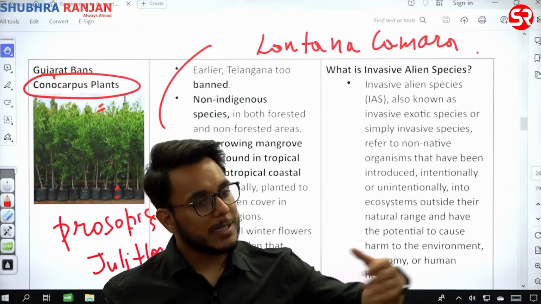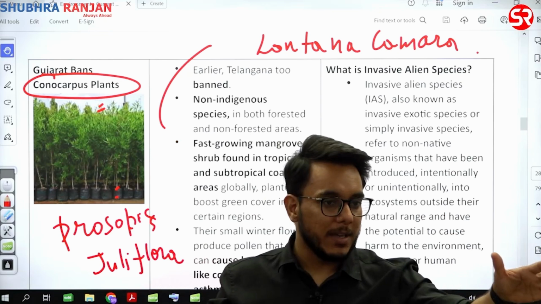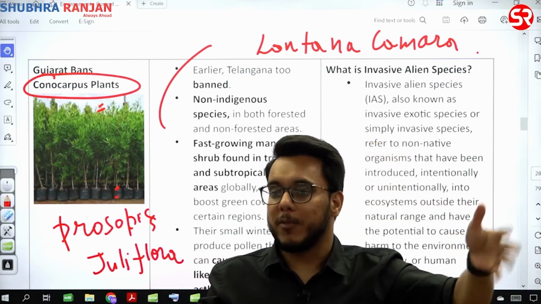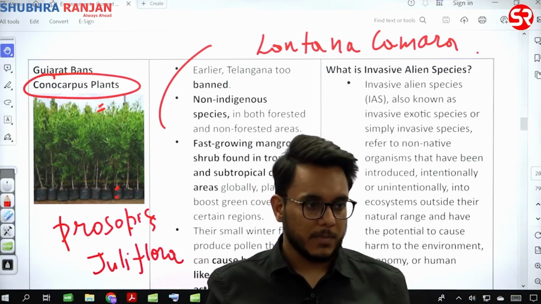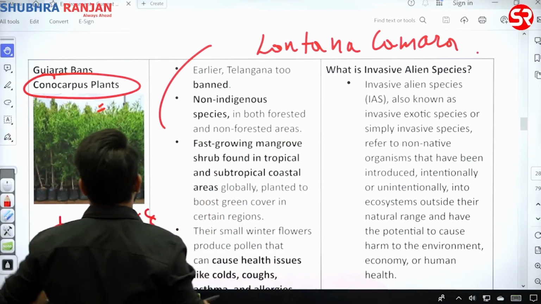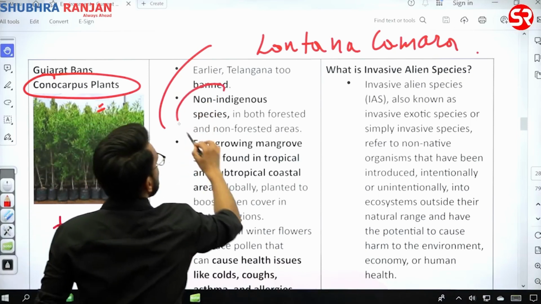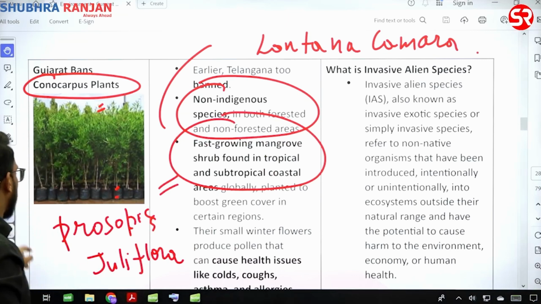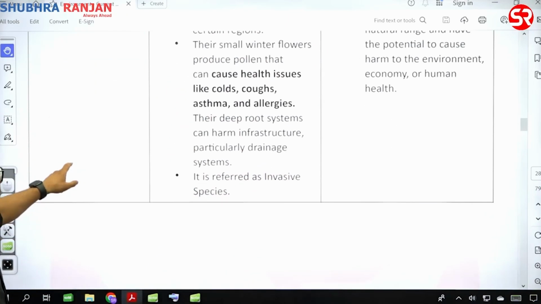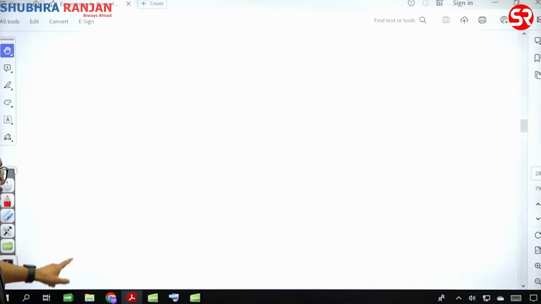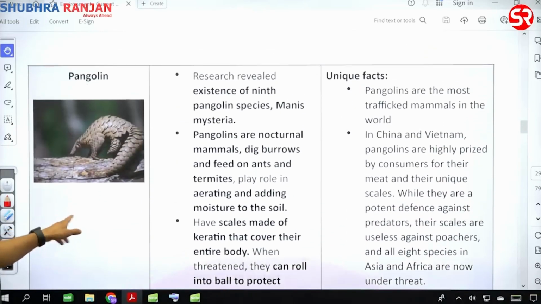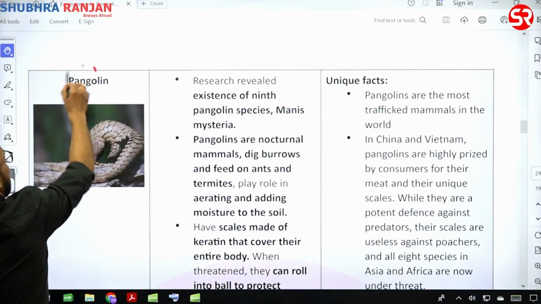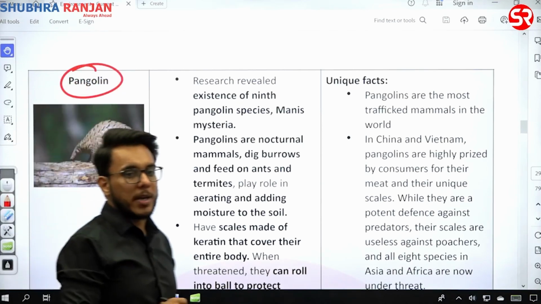So what they do, they plant them, they thrive quickly. So in urban greens, urban landscaping, ठीक है, in urban forestry, they are used a lot. Okay, so Conocarpus plants, non-indigenous species, fast growing mangrove. It is a variety of fast growing mangrove. Okay, and because of its invasive nature, it has now been banned. Earlier it was banned in Telangana.